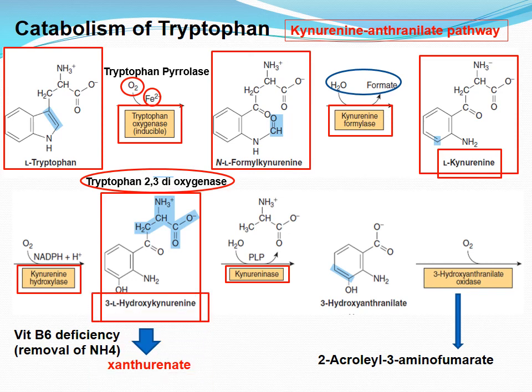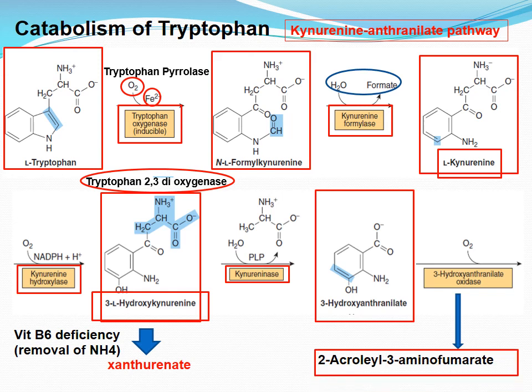Then 3-L-hydroxykynurenine is catabolized by pyridoxal phosphate dependent kynureninase into 3-hydroxyanthranilate, which will be converted to 2-acroleyl-3-aminofumarate by 3-hydroxyanthranilate oxidase.